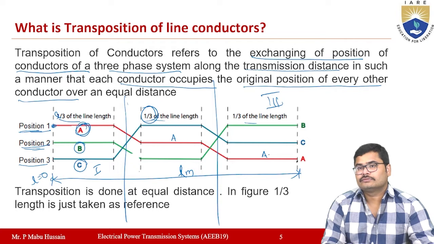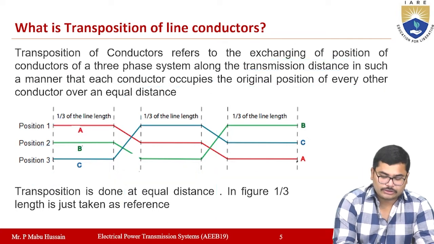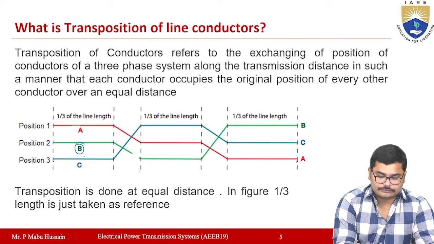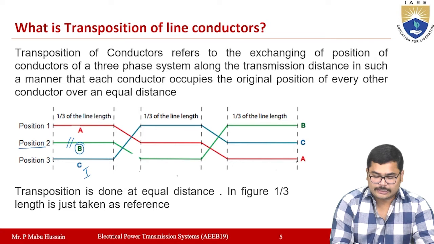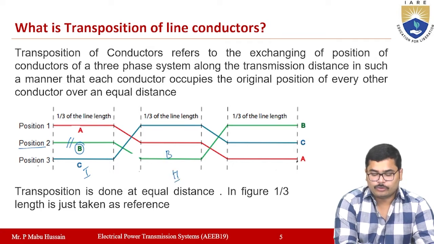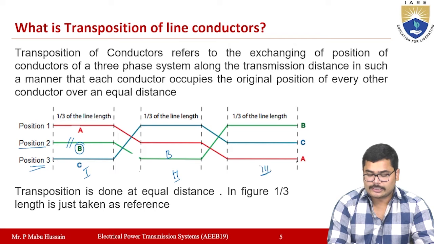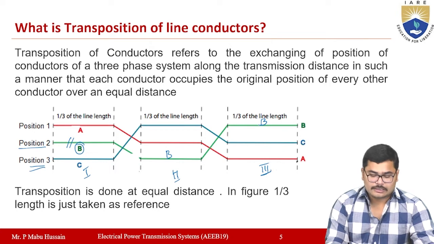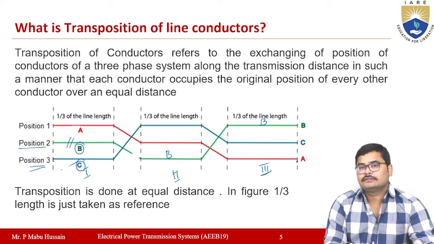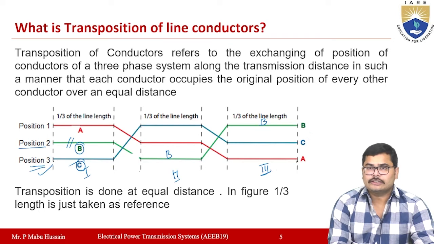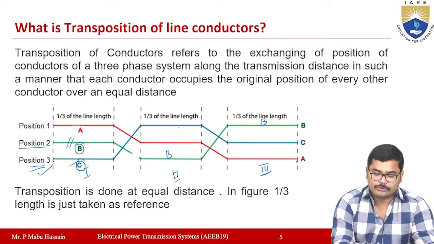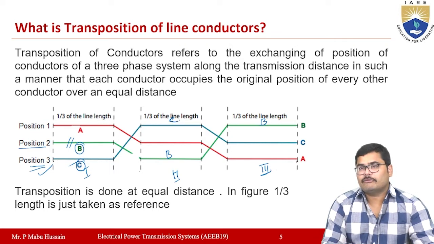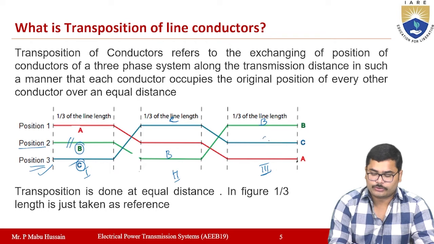Similarly, conductor B is initially in the first section in position number 2, then in the second section it comes to position number 3, and in the third section to position number 1. Similarly, phase C is initially at the third position, then after 1/3 distance it goes to position number 1, then after a further 1/3 length it goes to position number 2.